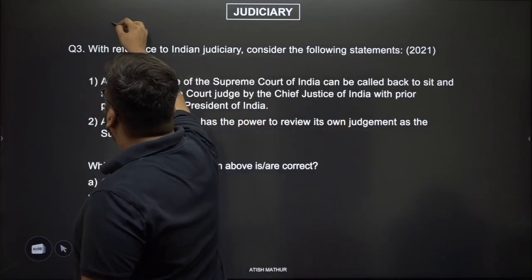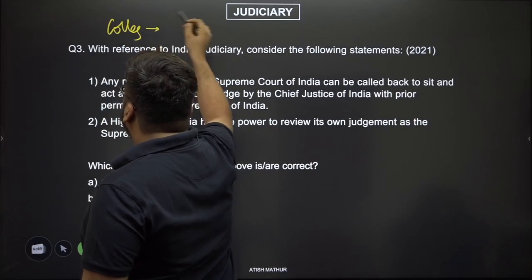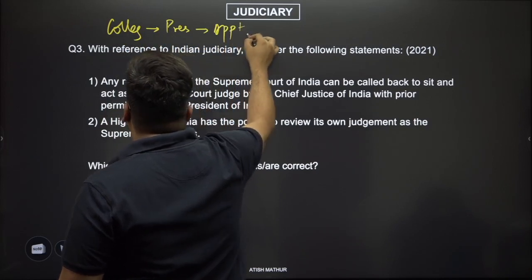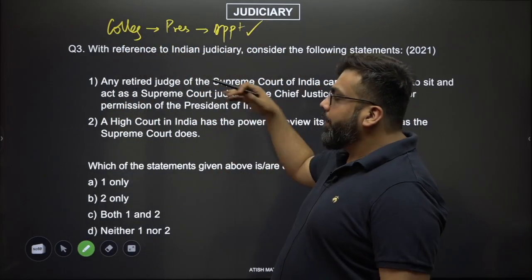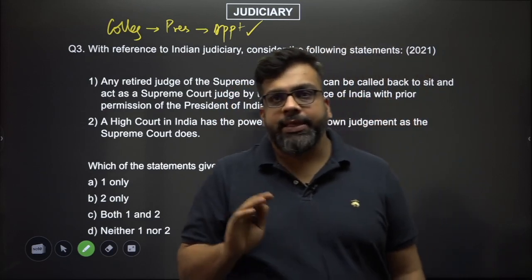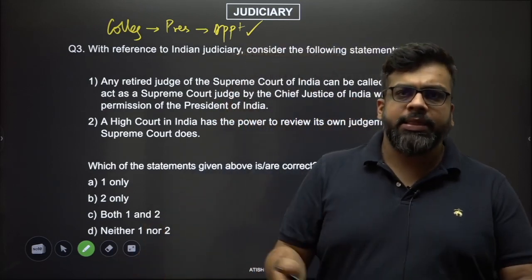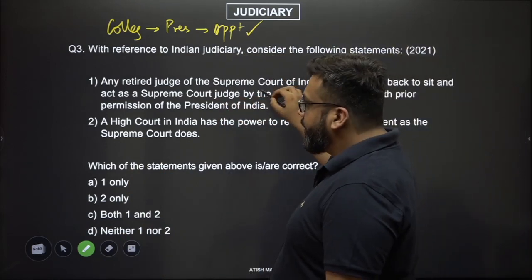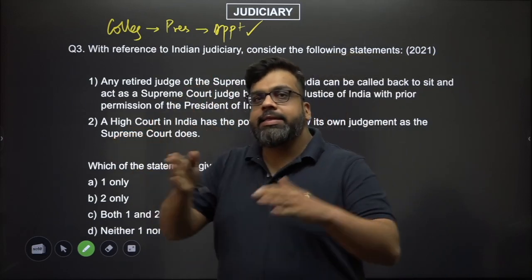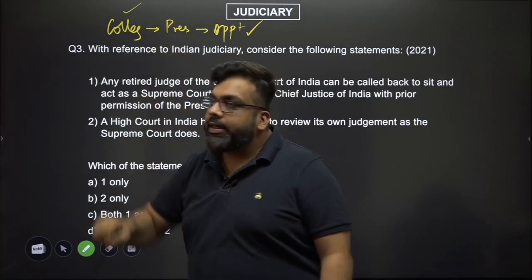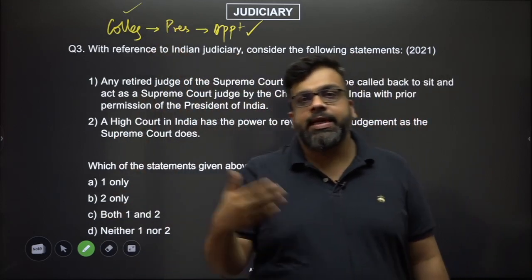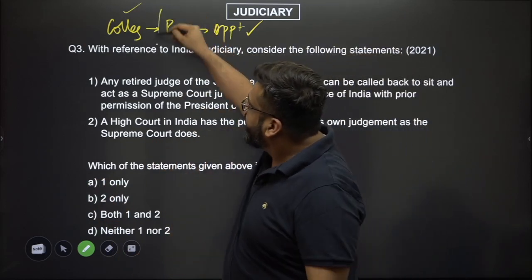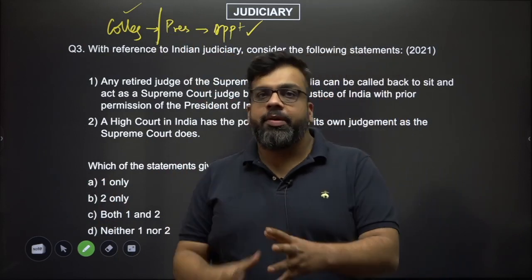Usually, a collegium recommends a name to the President and the appointment of the Supreme Court judge is done. Now, we're talking about appointing retired judges in case there is a vacancy or a shortage of judges or there's an increased workload of cases. The retired judge of the Supreme Court would have at some point of time anyway satisfied the collegium process, would have anyway satisfied the seniority in the collegium process and all of that, which means you don't need the collegium process again because you need an immediate appointment for a shorter period of time.